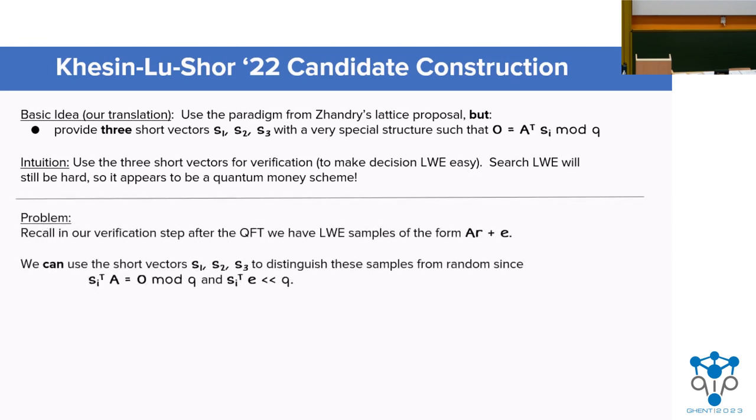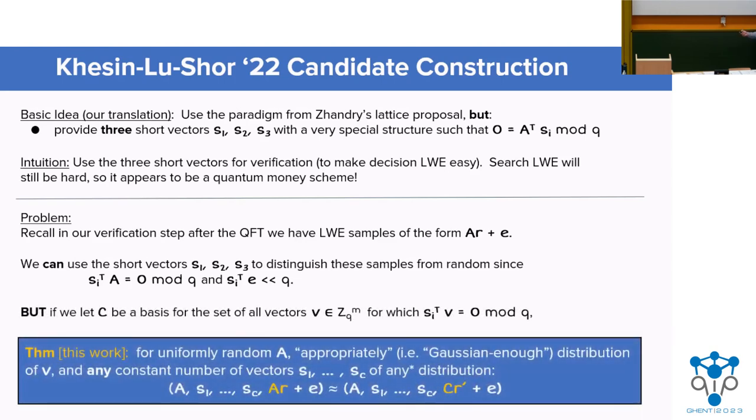So unfortunately, there's a problem with this approach. While the S vectors will let us distinguish between random samples and LWE samples, they will not let us distinguish between properly drawn LWE samples and samples that are essentially uniform in the kernel of these S vectors, plus a little bit of additional noise, and this is something that we prove in the paper.